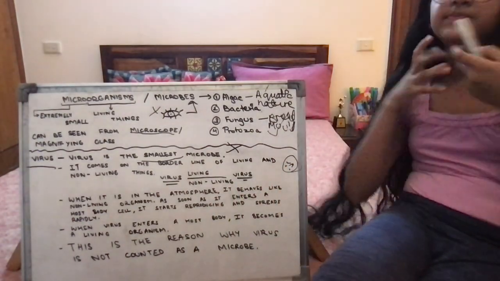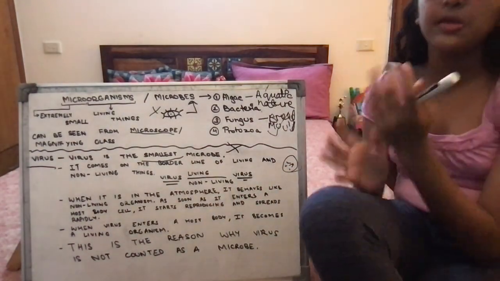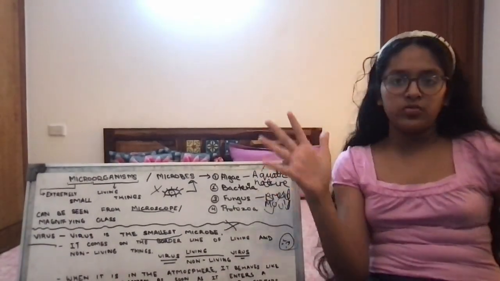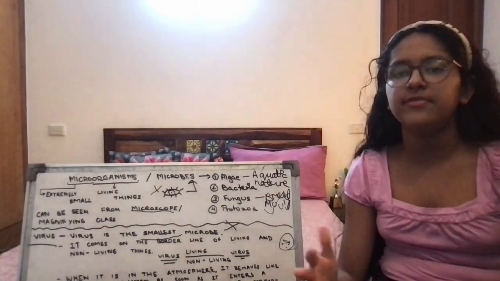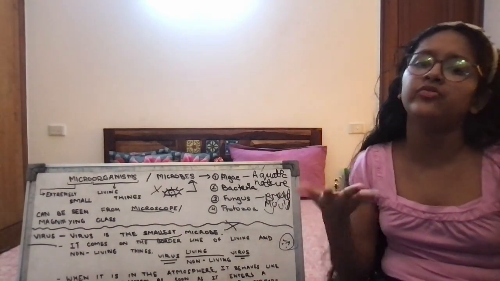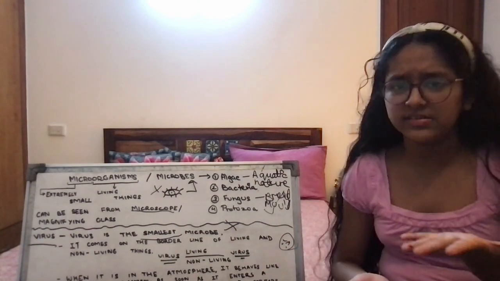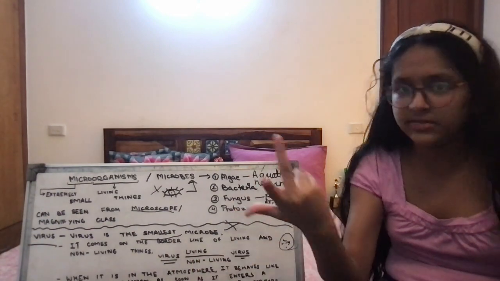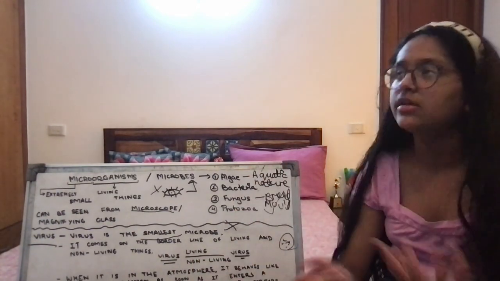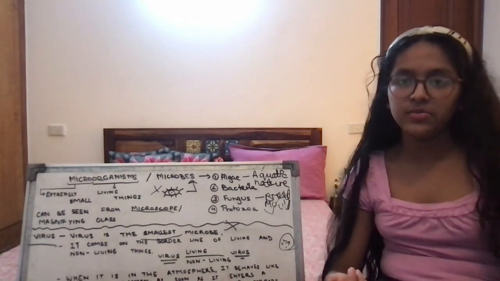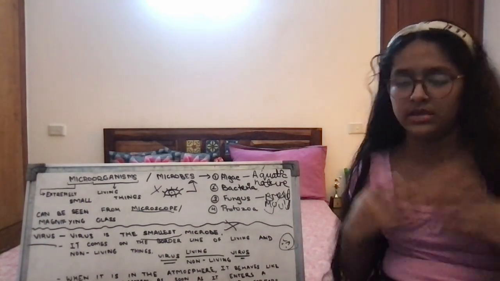So understood? I'll explain. Basically, virus is everywhere. Until and unless it's in the atmosphere, it will just stay as a part of the atmosphere, like dust. Dust is always in the atmosphere. It's just non-living. Dust is non-living, right? Similarly, virus, when it's in the atmosphere, is a non-living thing.